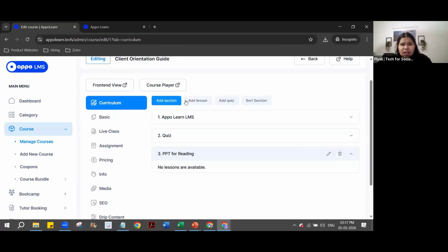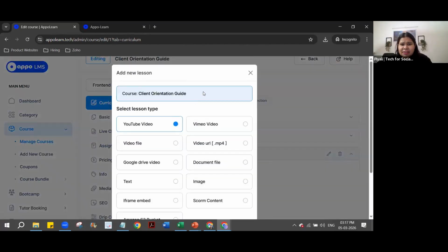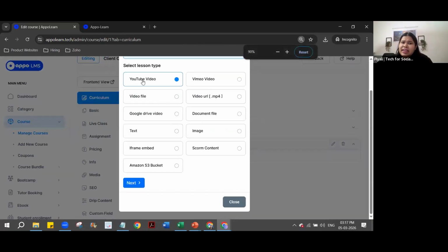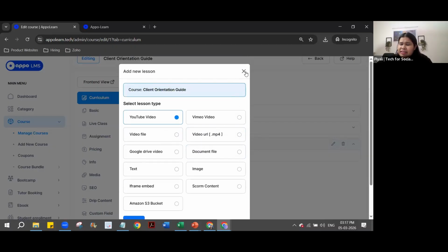I'll open and show how a lesson gets added. When you click on add a lesson, it can be of many different types. It can be a YouTube video, a Vimeo video, or a typical video uploaded from your computer. It can also have gamified content like Scrum, and it can be an image, document, or text. So these are the types of files that you can upload as a lesson.